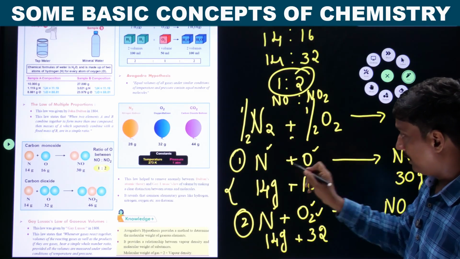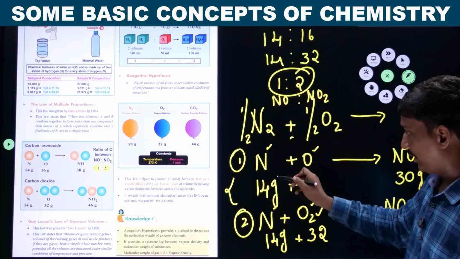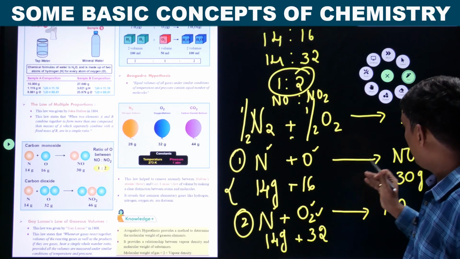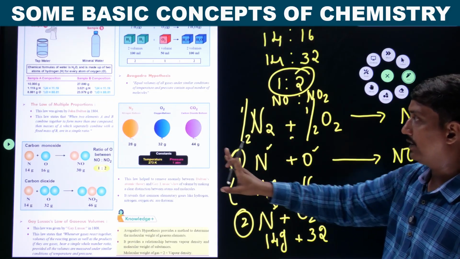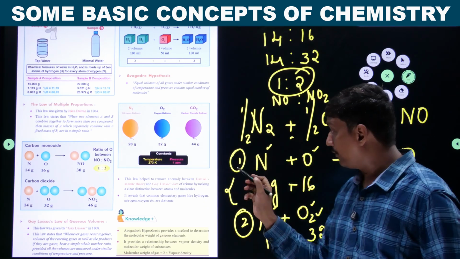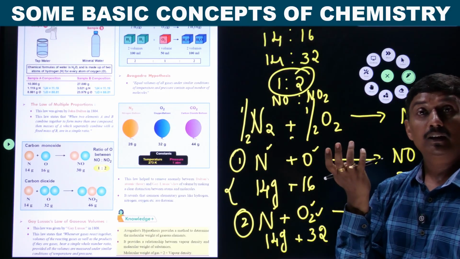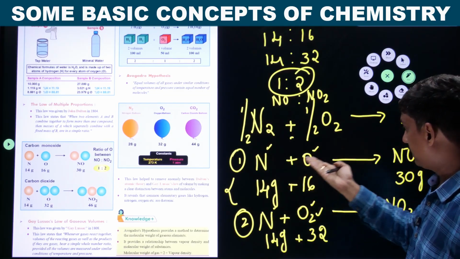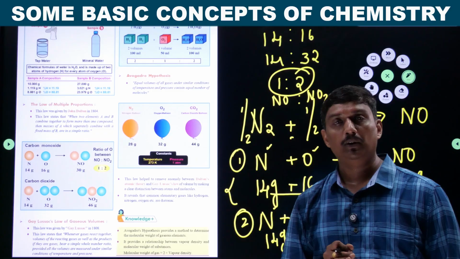Why? In the first it is mass of nitrogen, in the second the mass of nitrogen, both are fixed, and the oxygen mass is varied, the products are different. So when you compare first and two, it is a law of multiple proportion. When you take the first law, or if only one reaction, it is law of conservation of mass. If mass is given, it is balancing right hand side as well as left hand side. If it is balancing, it is law of conservation of mass.